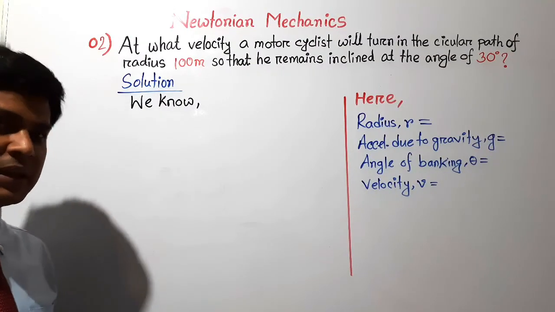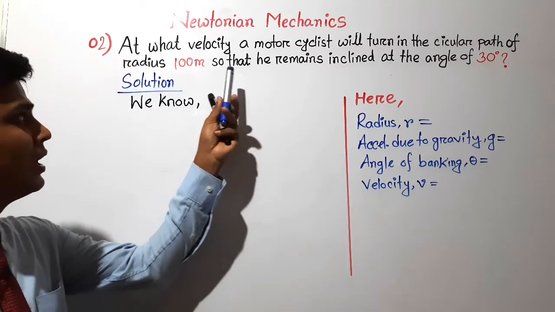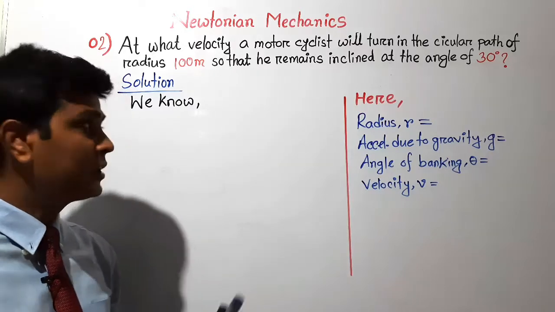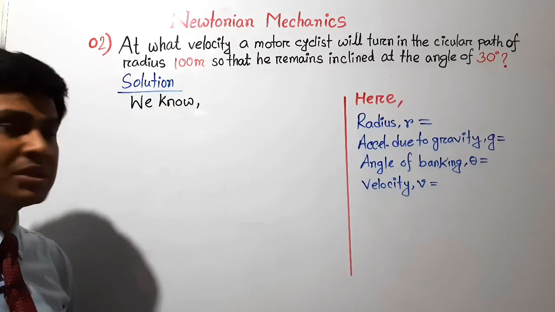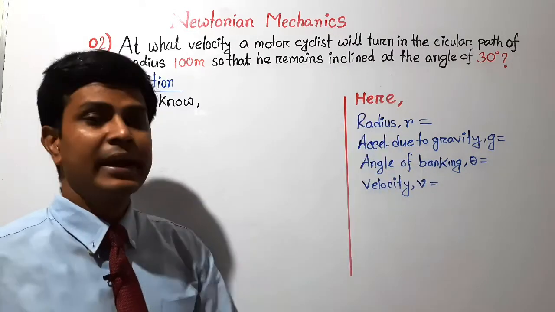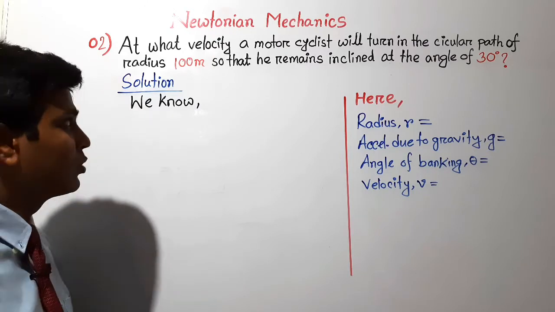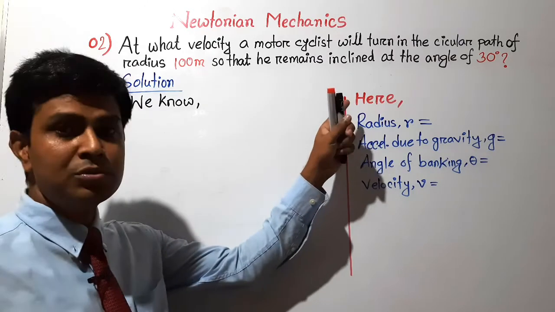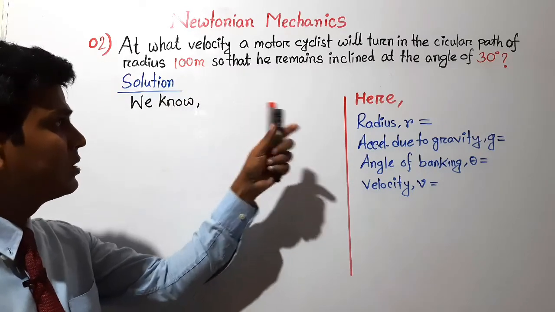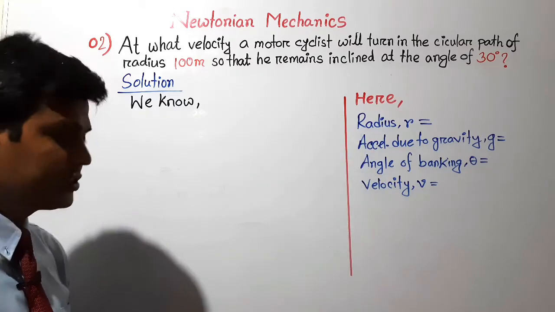Now let's solve the second mathematical example. The question is, at what velocity will a motorcyclist turn in a circular path of radius 100 meter so that he remains inclined at an angle of 30 degree? That means you have to calculate the velocity if the motorcyclist tries to turn on a circular path with an angle of 30 degree. So let's see the given information first.